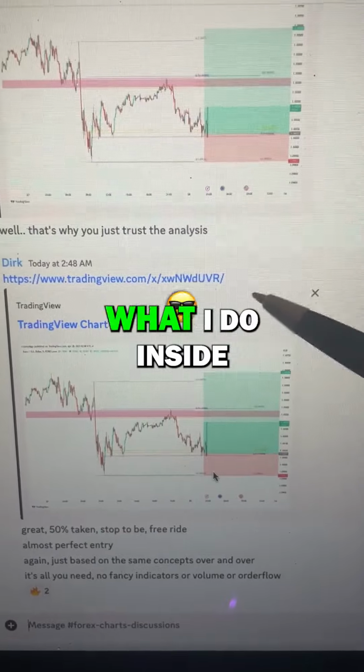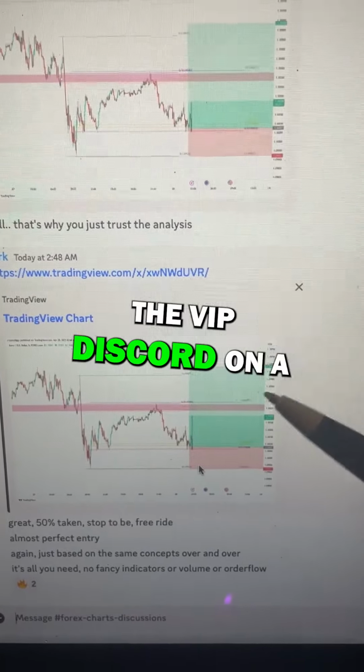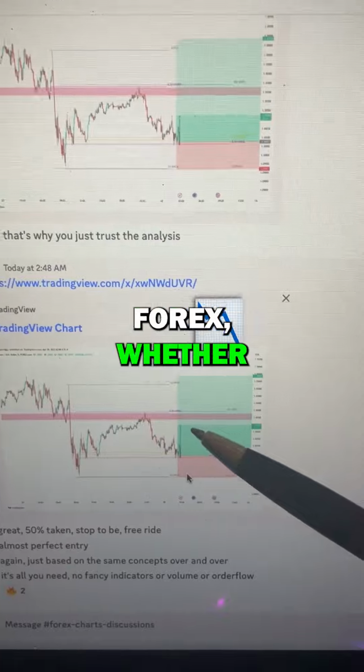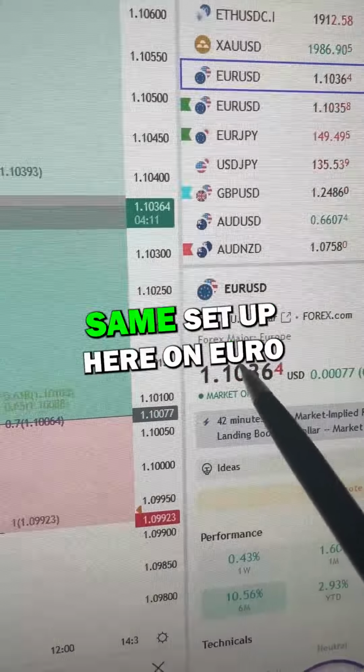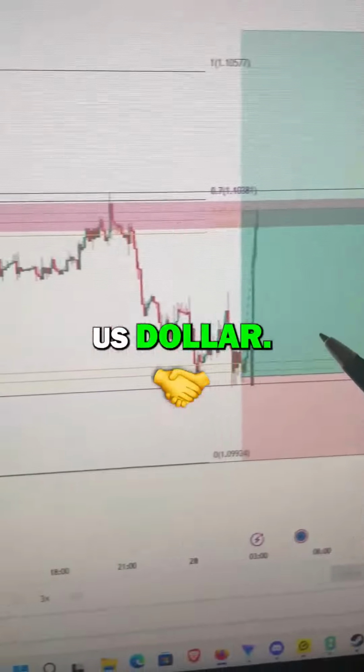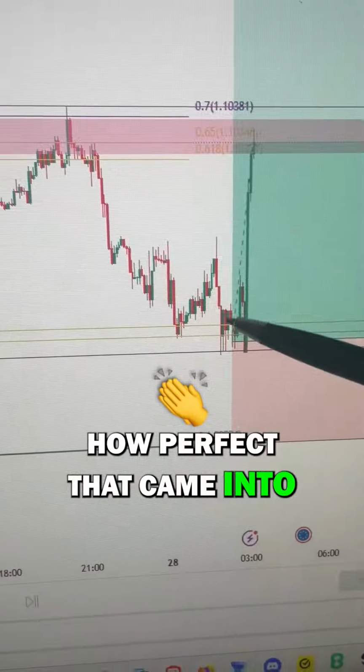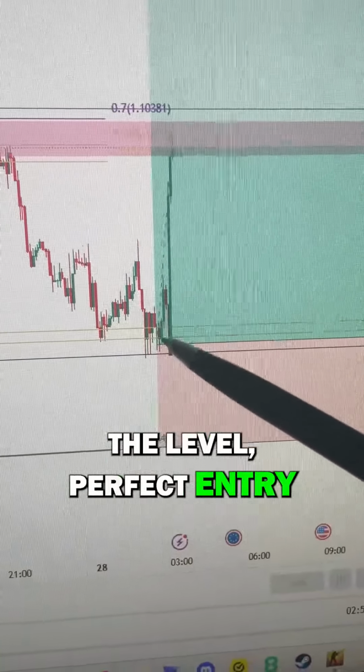And this is basically just what I do inside the VIP Discord on a daily basis, whether it's Forex, whether it's crypto. And you can see this is the same setup here on Euro US dollar. You can see how perfect that came into the level. Perfect entry for this trade.